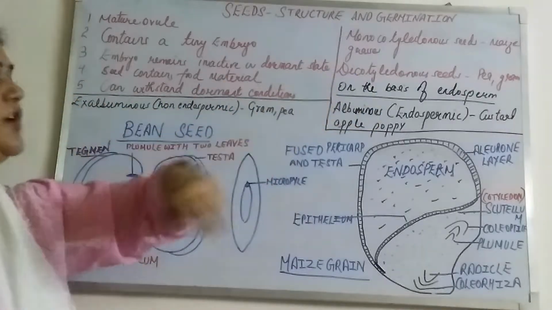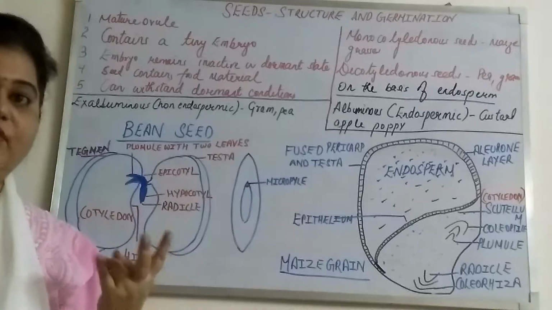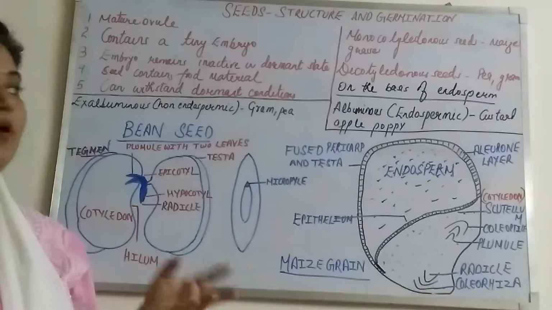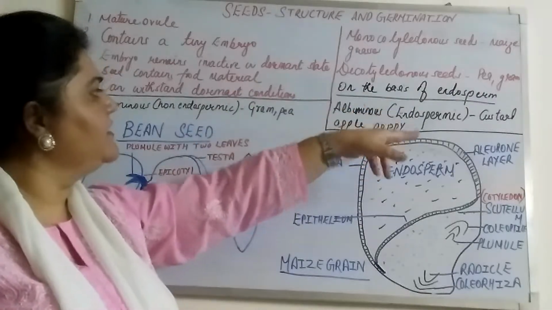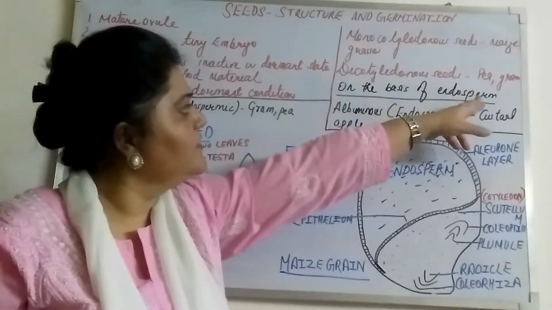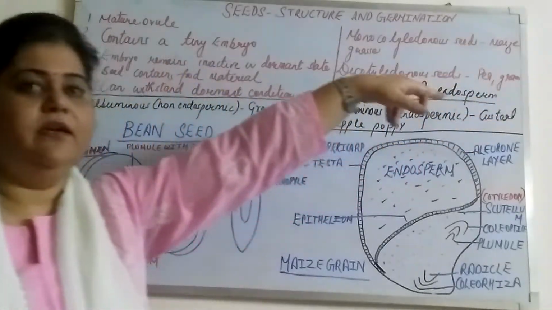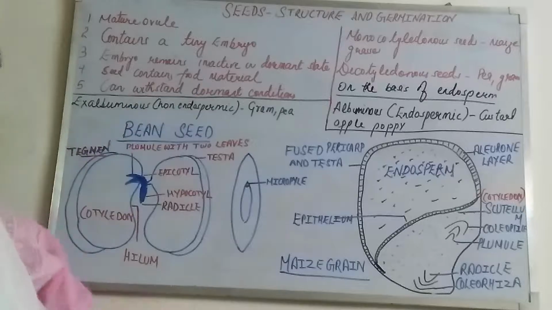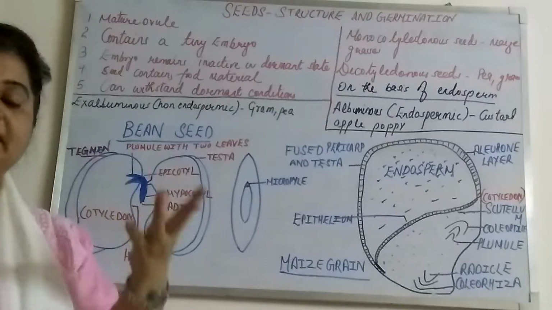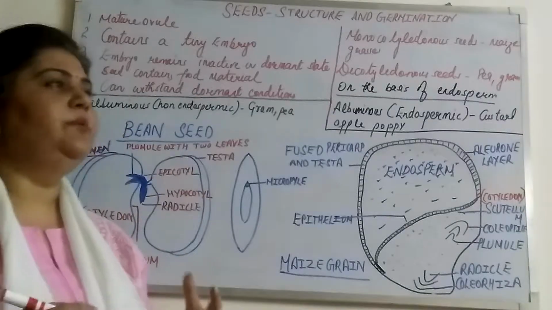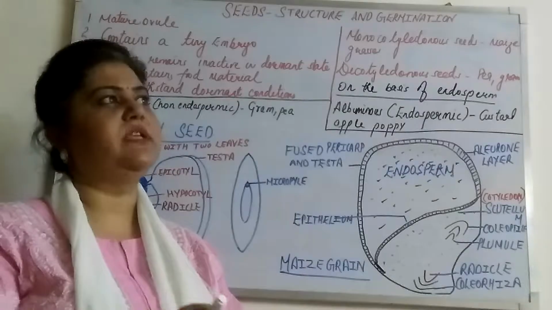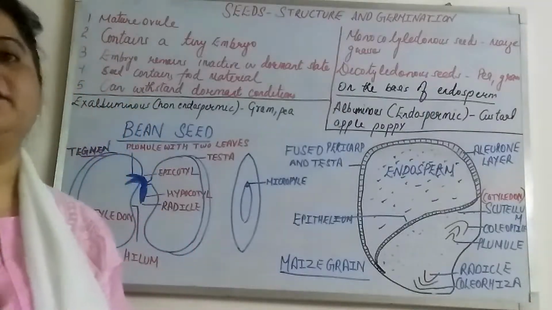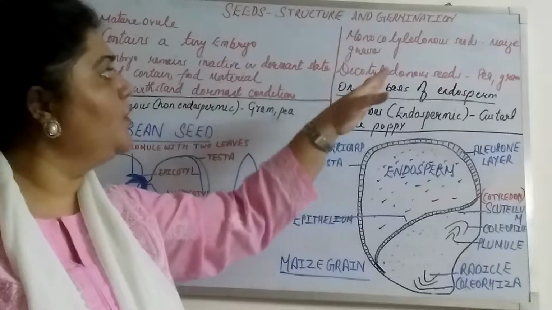Dicotyledonous are the seeds which contain two cotyledons. For example, pea, custard apple, gram, pea. So these are all examples of dicotyledonous seeds. You can see it like, supposing, take wheat. Wheat is an example of a monocotyledonous seed.